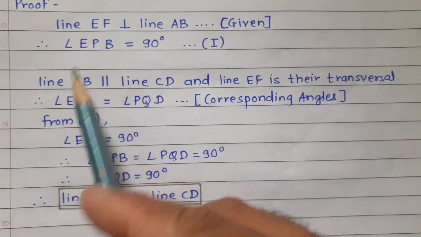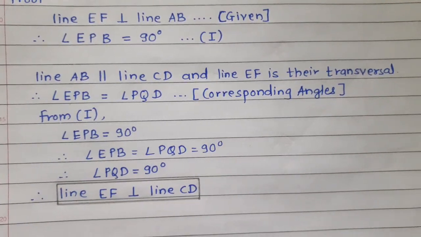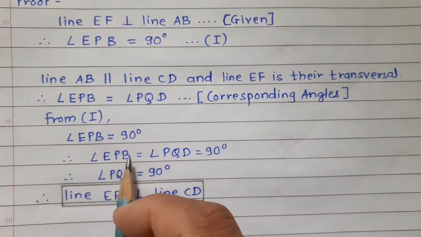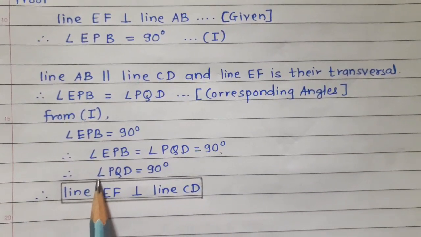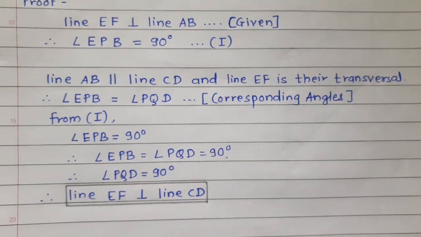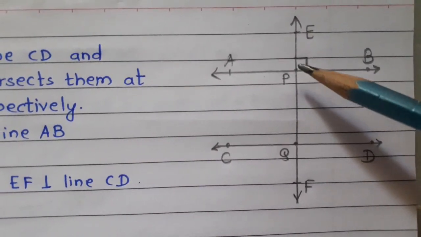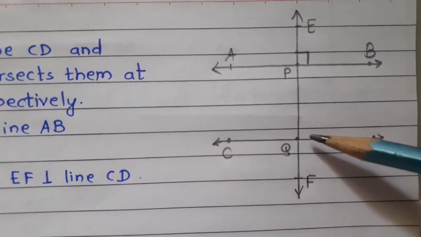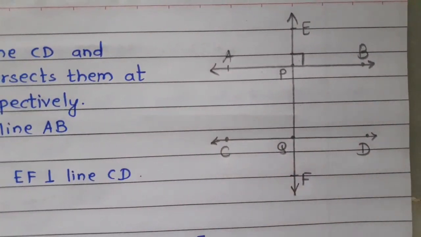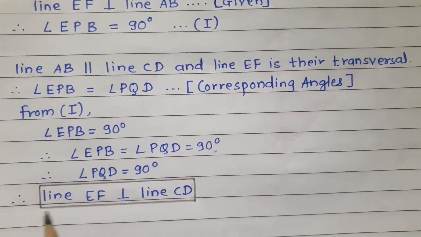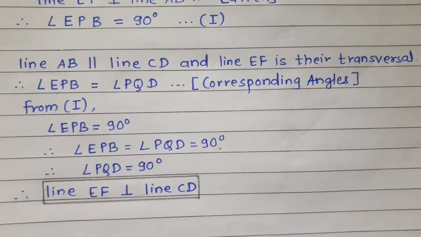So from first, the measure of angle EPB is 90 degree, then angle EPB is equal to angle PQD, which is also 90 degree. Therefore we have angle PQD as 90 degree. If the measure of angle PQD is 90 degree, it means this line EF is perpendicular to line CD. Therefore line EF is perpendicular to line CD. Hence proved.